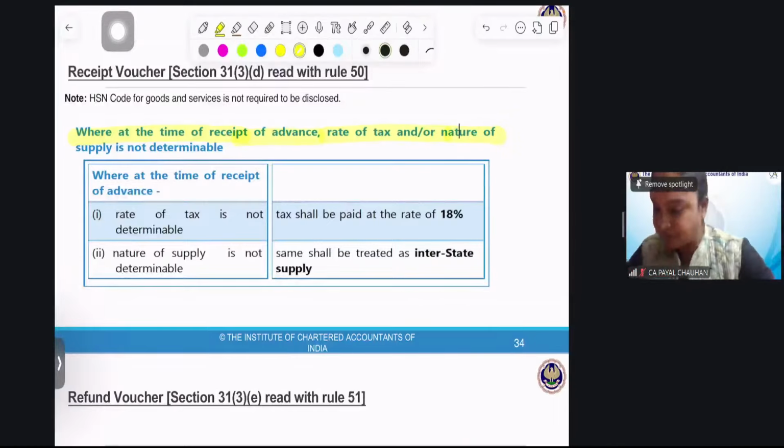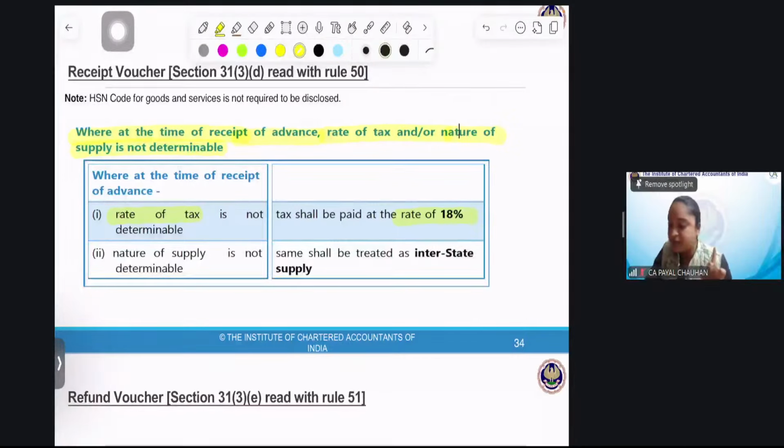Okay, once again, at the time of receipt of advance, you people are giving me advance. I don't know the rate of tax, nor do I know the nature of supply, whether intrastate or interstate. In that case, the rate of tax will be fixed at 18%, by default.